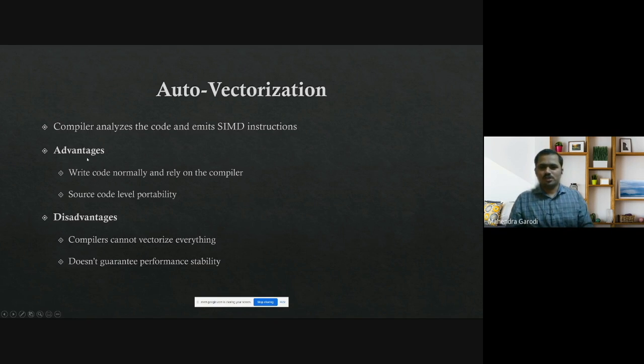Any questions up to this point? Let me check. In C++, are the OpenCV image processing algorithms optimized with SIMD? Yes, all these OpenCV algorithms are optimized with SIMD. All multimedia and image processing algorithms extensively use SIMD.